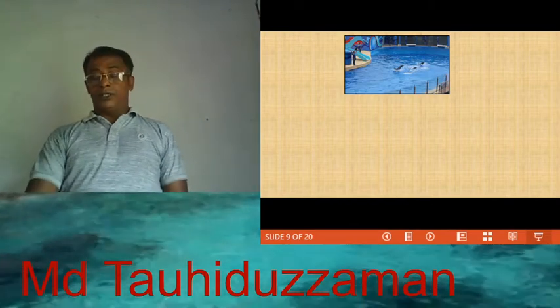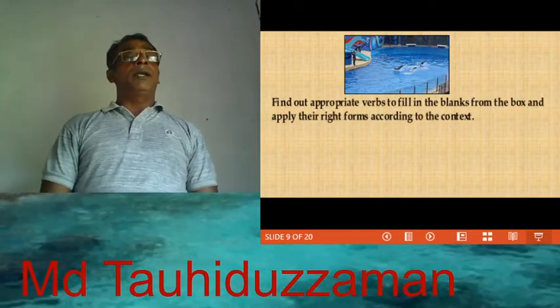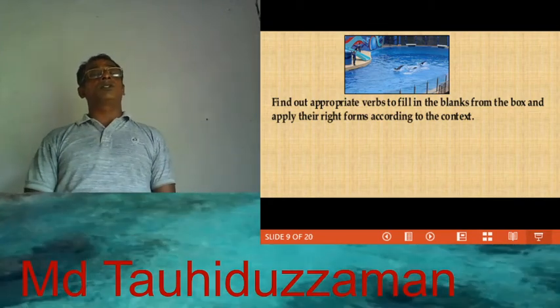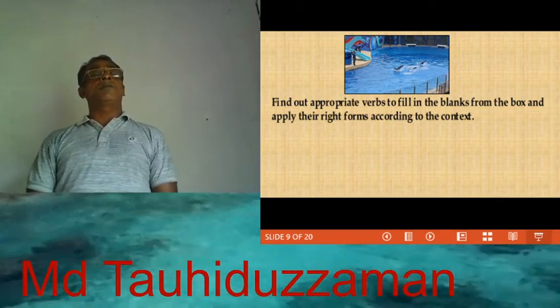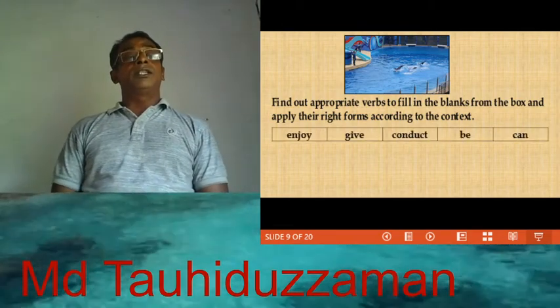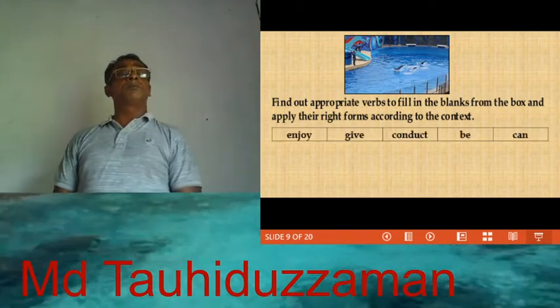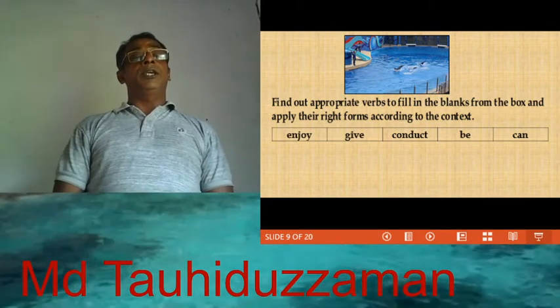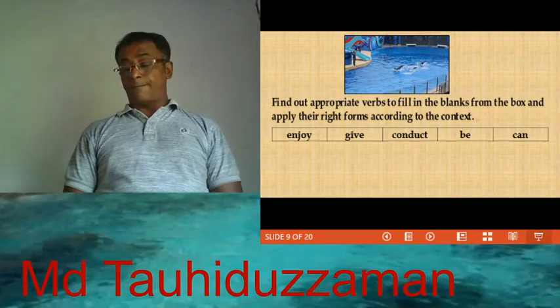There is a dolphin show. Find out appropriate verbs to fill in the blanks from the box and apply their right forms according to the context. Dear students, there are some verbs in a box: enjoy, give, conduct, be, can.